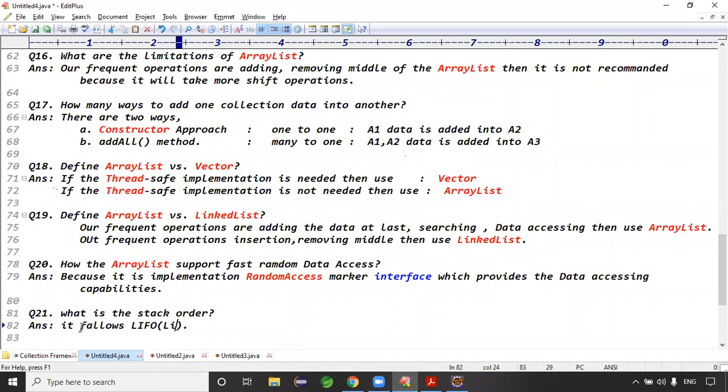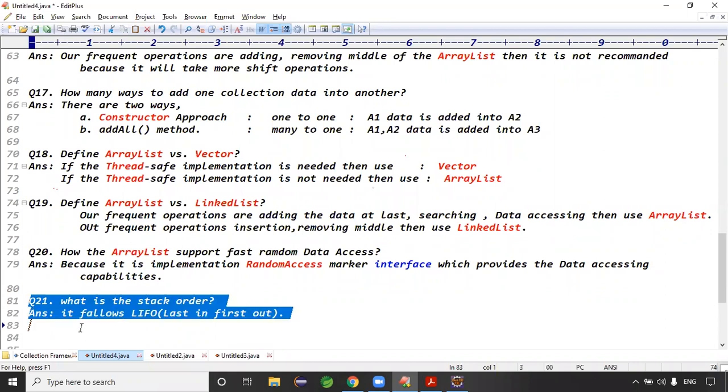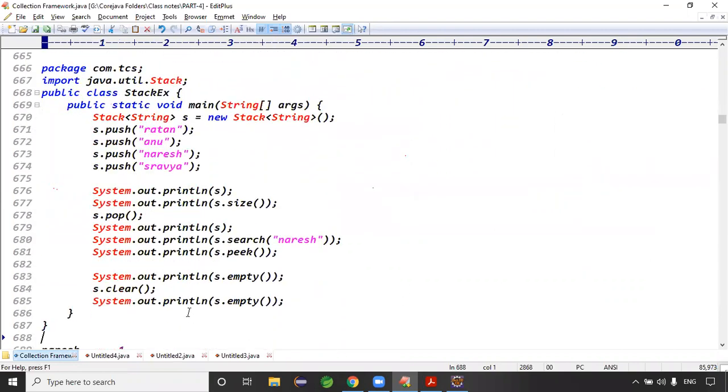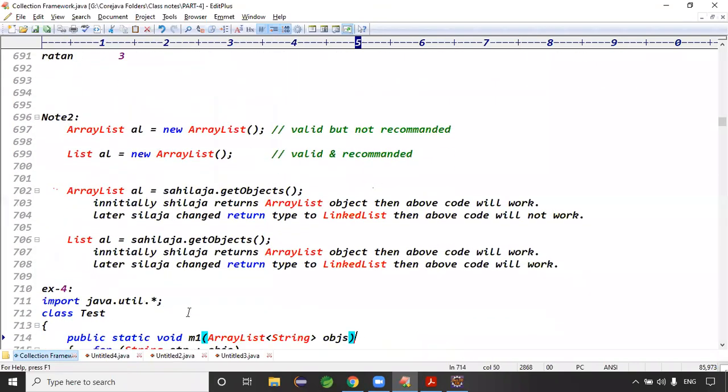Which is nothing but last in, tell me, last in what? First out, right? Last in, we can take first out. That's it, LIFO order it will follow. So what is the stack order? It follows LIFO, last in first out. Good.